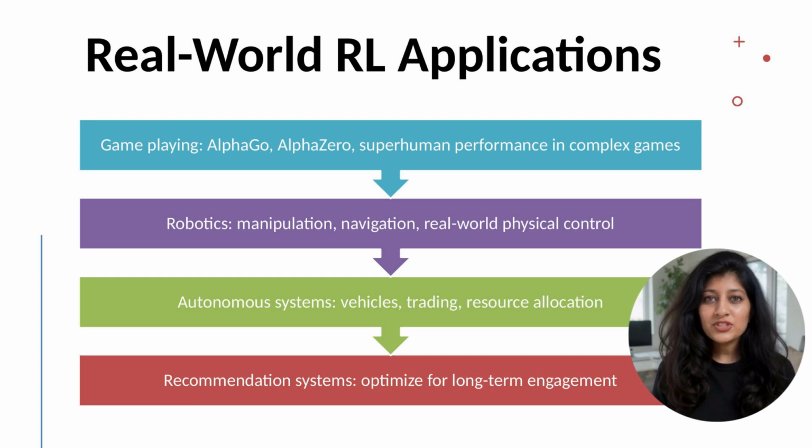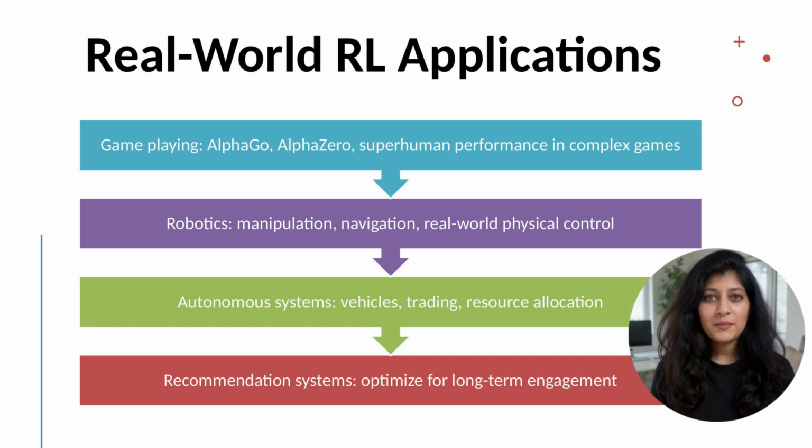Autonomous vehicles use RL for motion planning and decision making. Self-driving cars must decide actions in complex traffic scenarios: accelerate, brake, change lanes, optimizing for safety and efficiency. Real-world deployment requires extreme robustness due to safety-critical implications.